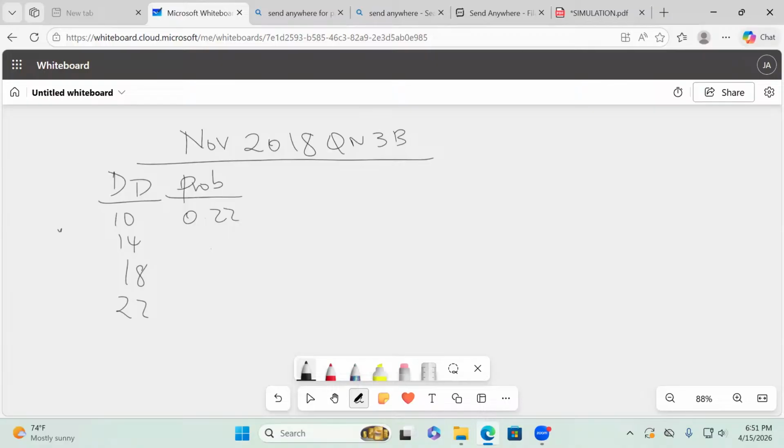Youth is smoke. 0.22, 0.30, 0.40, 0.48, 0.08. Thank you so much. Ladies and gentlemen, this is the first probabilistic variable that I'm able to see. So straight away, we ascertain the cumulative probabilities. Cumulative probabilities, thank you.